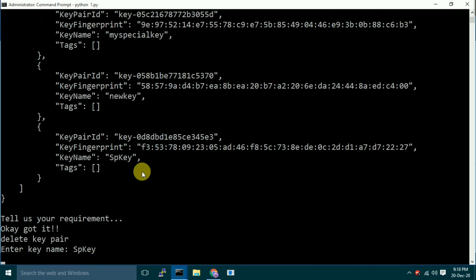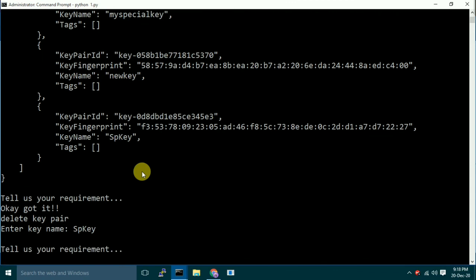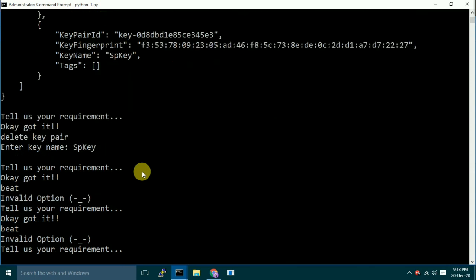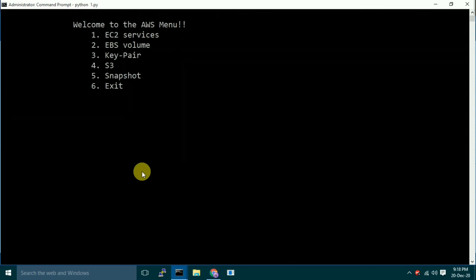So here it will delete this key. Wait. Exit. Welcome to the AWS menu. So there I have 1 EC2 services, 2 EBS volume, 3 Key pair, 4 S3, 5 Snapshot, 6 Exit.